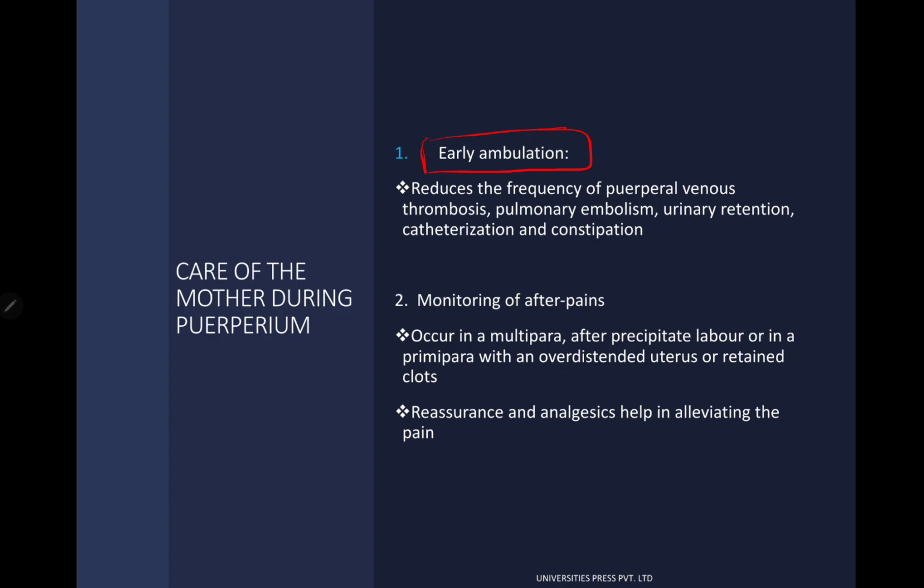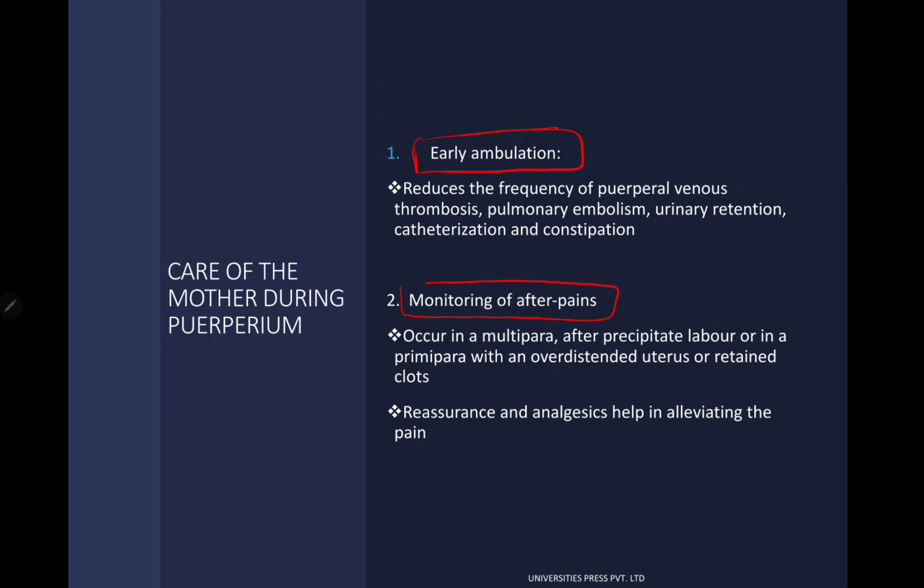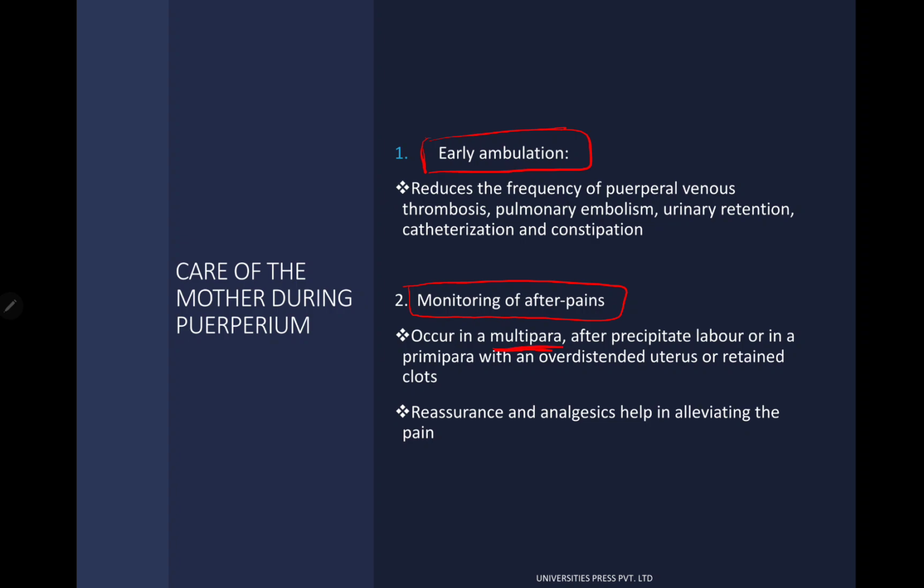and constipation also. Then very important one is monitoring of after pains. How do we monitor after pains? Usually it occurs in multipara and after precipitate labor, or in a primipara with an overdistended uterus or retained clots. The best one is reassurance. You need to reassure the patient about the after pains and give analgesics which can help to alleviate the pain.